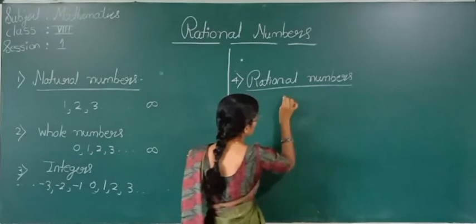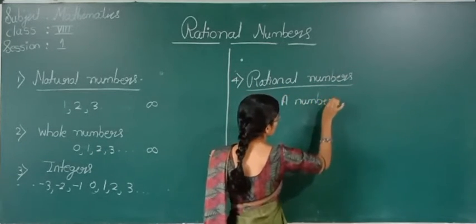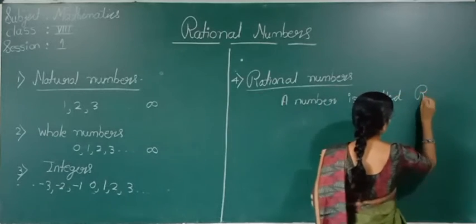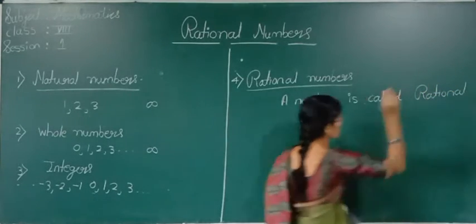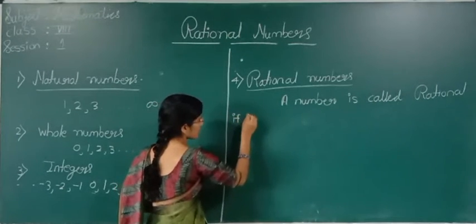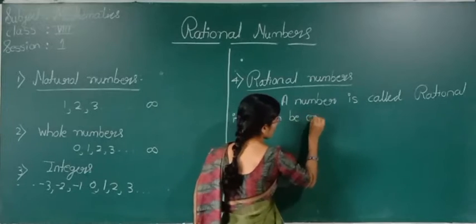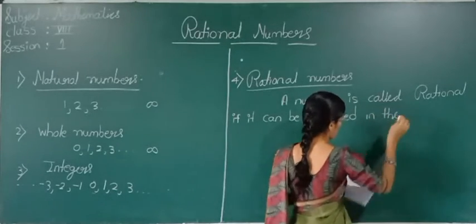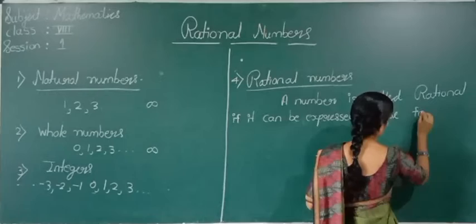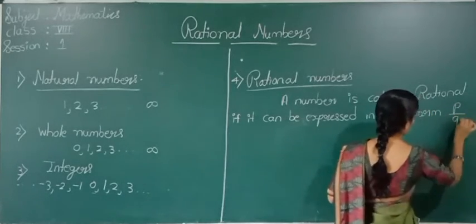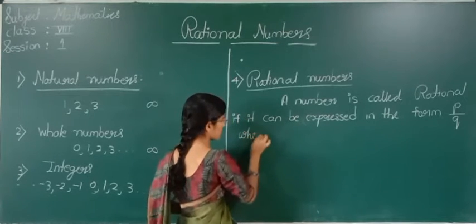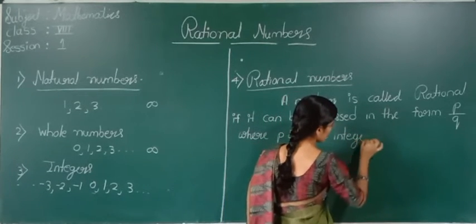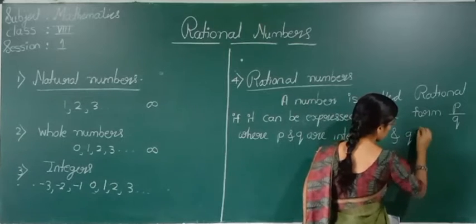See here, a number is called rational if it can be expressed in the form P by Q, where P and Q are integers and Q is not equal to 0.